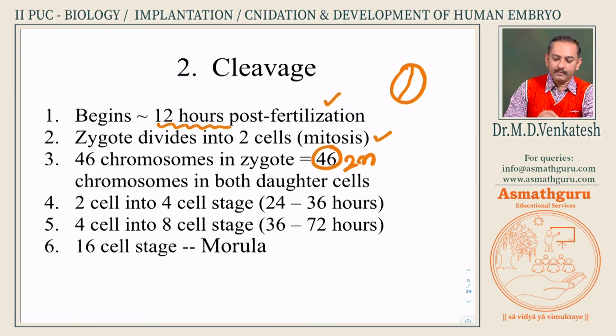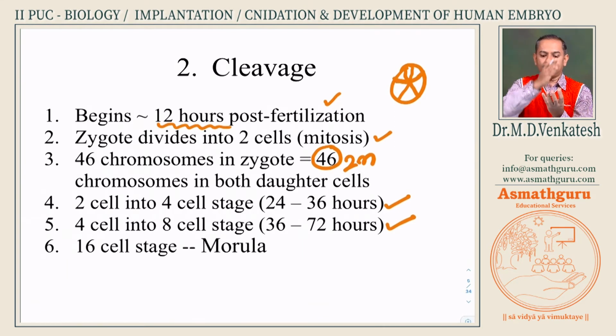Now these 2 cells become 4 cells within the next 24 to 36 hours. How should this divide? Like cutting an apple, we cut an apple like this, and if we cut like this, there will be 4 pieces. So 2 cells have become 4 cells now. Now these 4 cells become 8 cells. The third cleavage is like this. On the apple, first cut, the second cut, you have got 4 pieces of apple. Now the next cut is like this. There are seeds in the middle of the apple, so slightly above that I will make a cut, so that you will have top 4 pieces, bottom 4 pieces. Now that has become 8 cells.